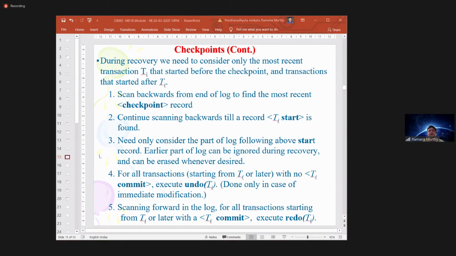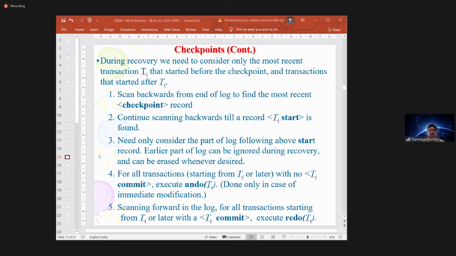You consider only the transactions started after the checkpoint. Simple, that's all. What you are doing, all the previous transactions we are just ignoring, considering all the operations before the checkpoint are already on the database.